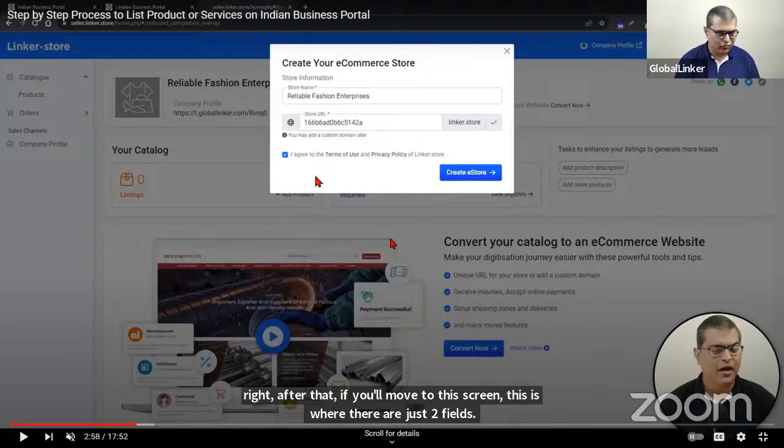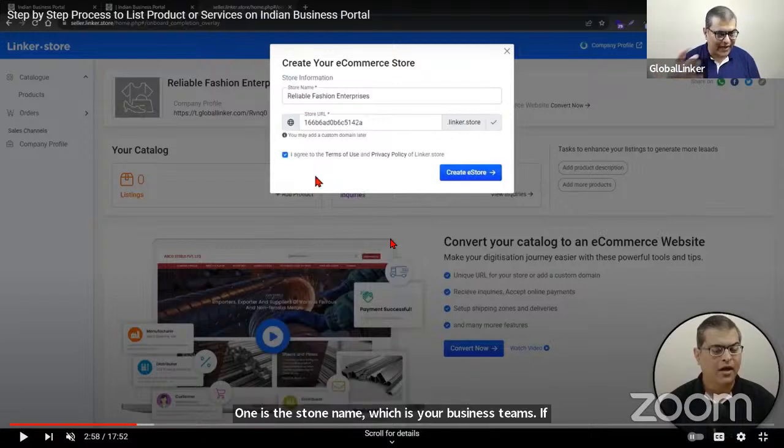It is pre-populated, so if there is any typo or spelling mistake, correct that. The second is the store URL, and this is where you'll see there's a code or it may be blank. This is where you have to type your business name. You have to keep a few things in mind. The maximum limit is 25 characters.